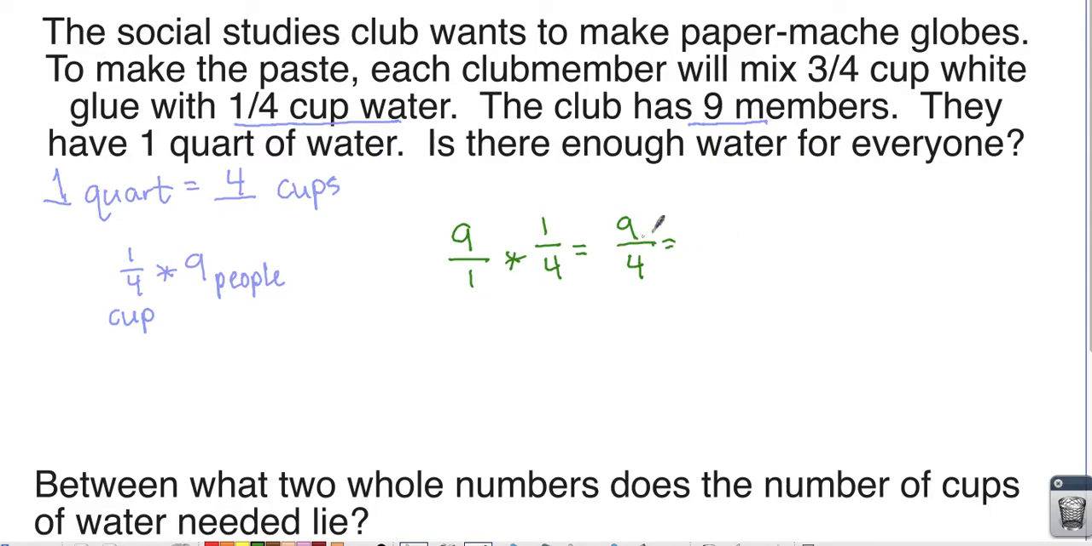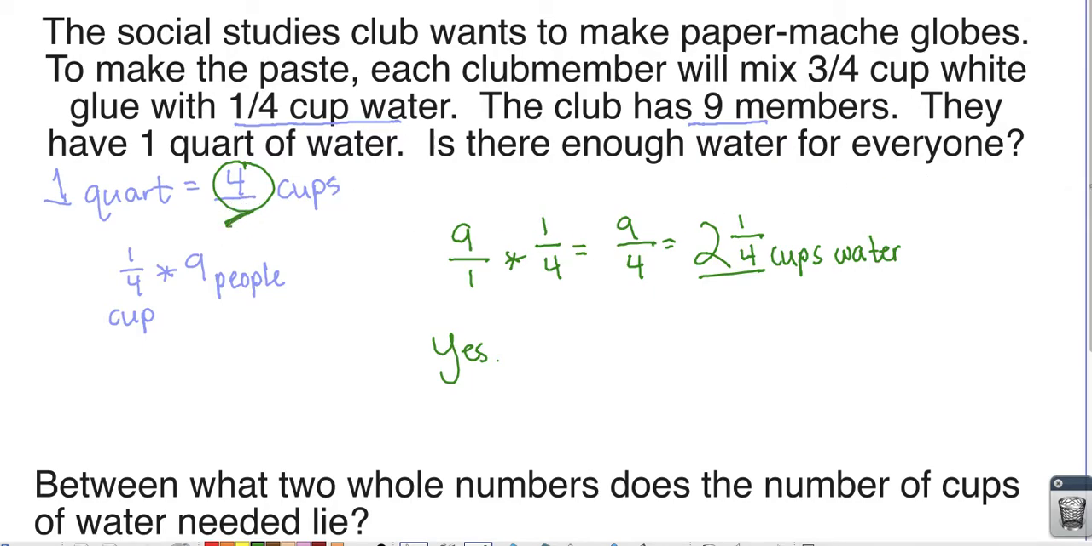Okay, so 4 can go into 9 2 whole times because 2 times 4 is 8, which means there'd be 1 left over to get to 9. Denominator stays the same. So we would need 2 1/4 cups of water for all 9 members. We have a quart, which we said was 4 cups. So is there enough water for everybody? The answer is yes. There is enough water for everybody. We need 2 1/4 cups, and we have a total of 4.